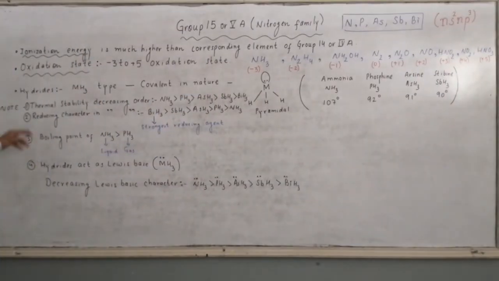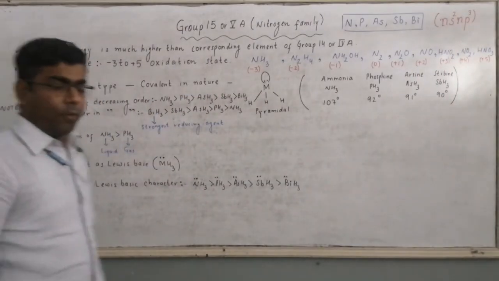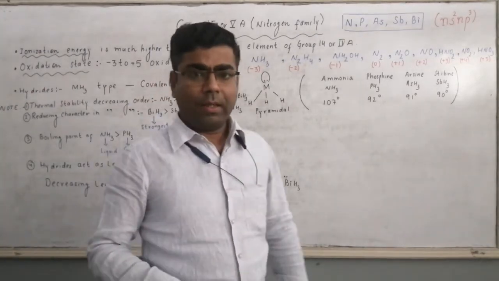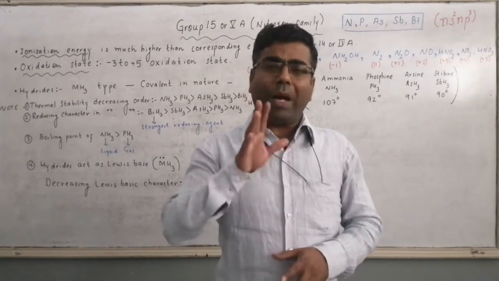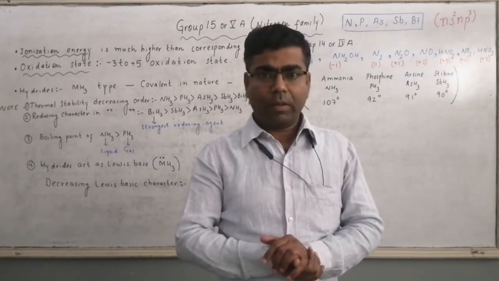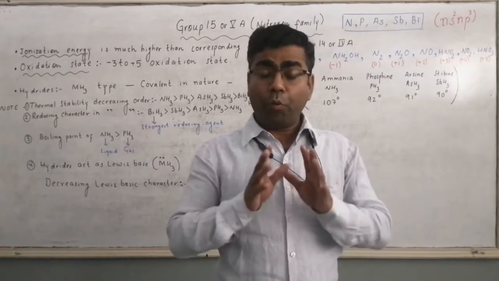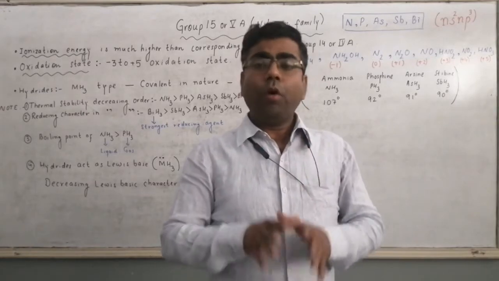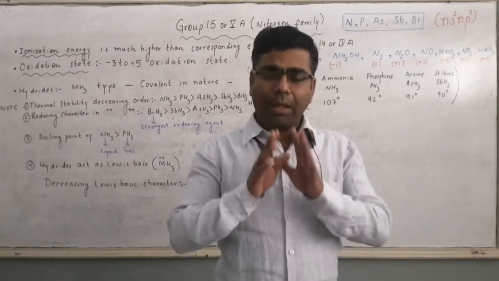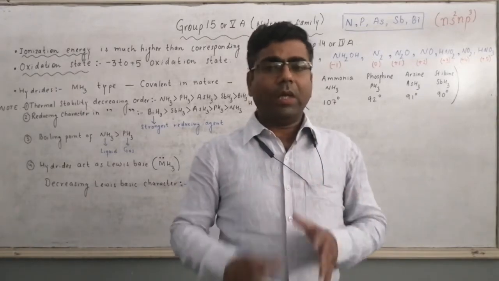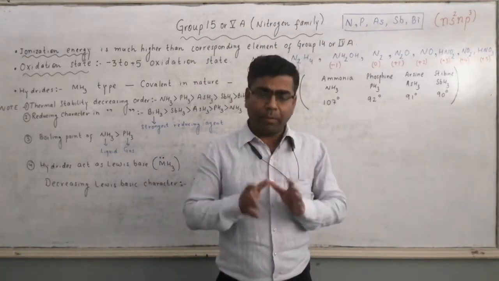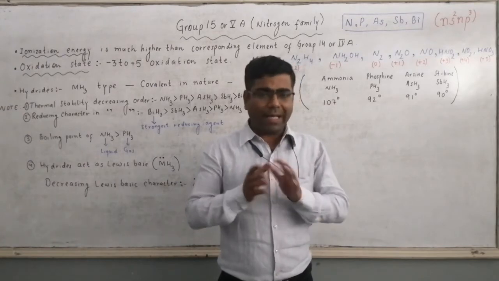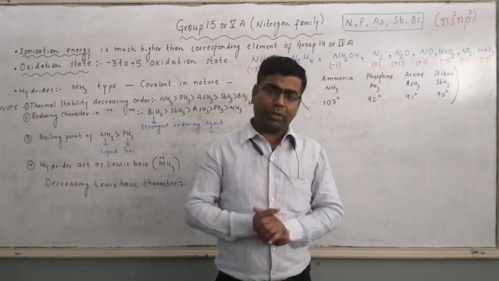Then about the hydrides, we know very well that the valence shell contains 5 electrons. If we talk about the outermost electronic configuration for a group 15 atom, there will be 5 electrons in the valence shell. For octet completion, these atoms require 3 more electrons.